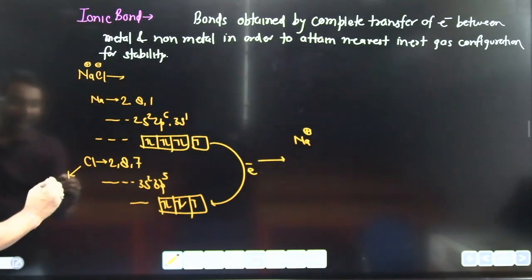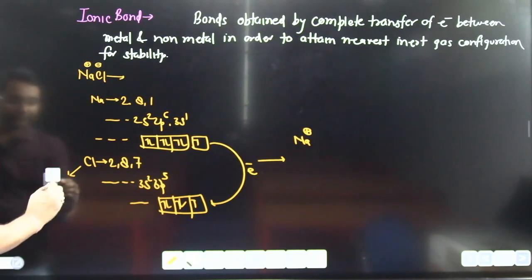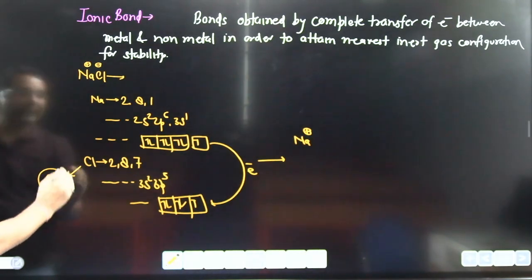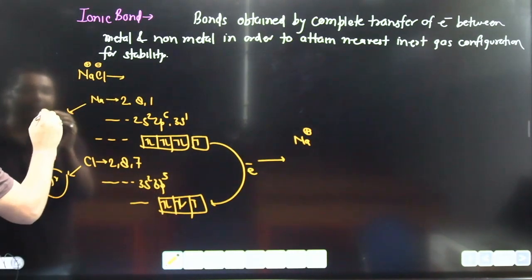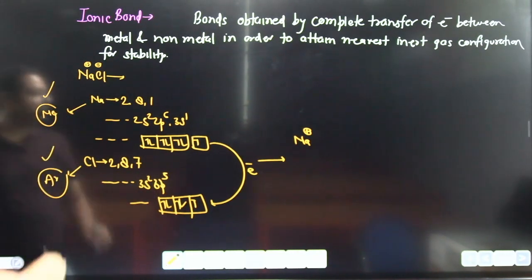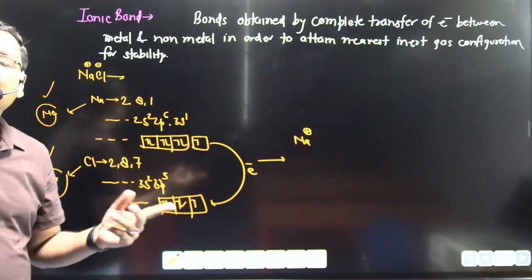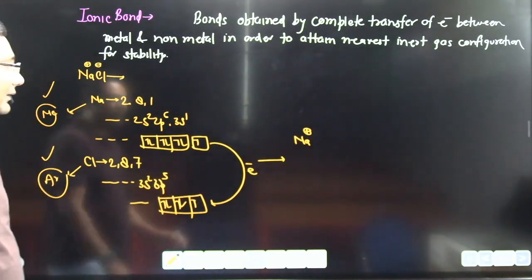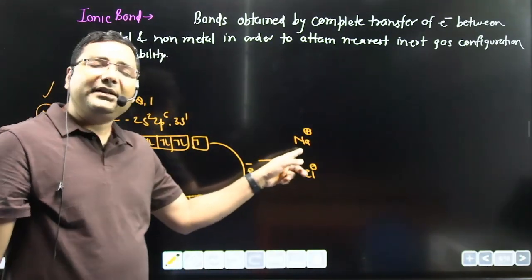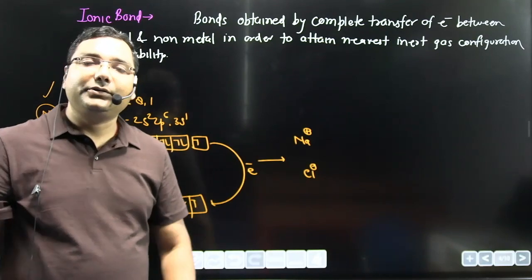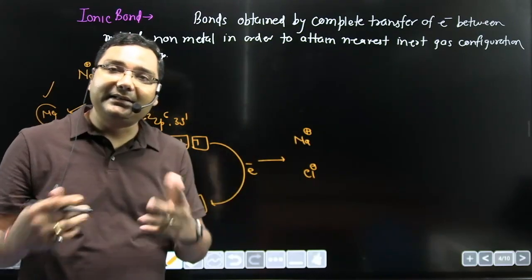Now Cl will not become neon, this is argon. By donating its electron, sodium becomes 2,8, which is neon. Now you can see neon and argon both are stabilized. Sodium is converted into the form of neon, Cl into the form of argon. Both become stabilized. Sodium donates an electron and Cl accepts it, so Cl becomes negatively charged and sodium positively charged.